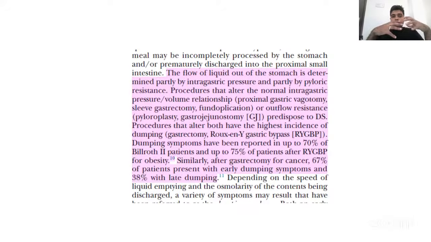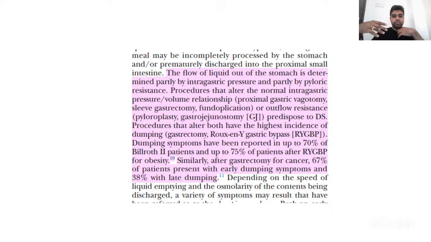So the incidence of dumping syndrome depends on what kind of procedure has been done, whether it's a resection of the stomach which reduces the total capacity of the stomach, or which alters the physiology of the stomach. Here in Roux-en-Y gastric bypass, both are done. So what does Shackelford say? The flow of liquid out of the stomach is determined partly by intragastric pressure and partly by the pyloric resistance. When both intragastric pressure and pyloric resistance are altered, that is where you get the maximum amount